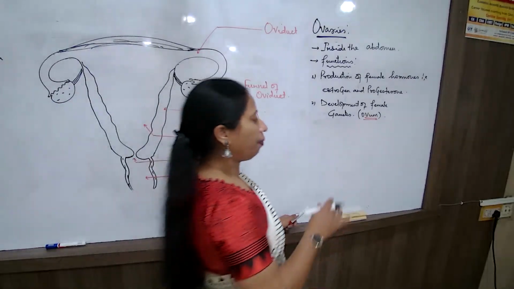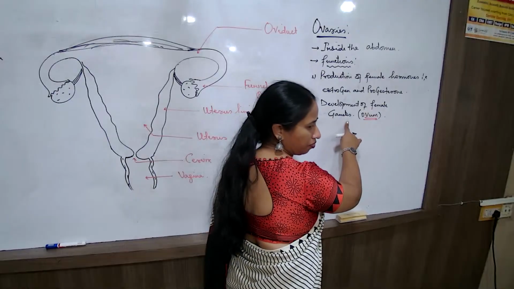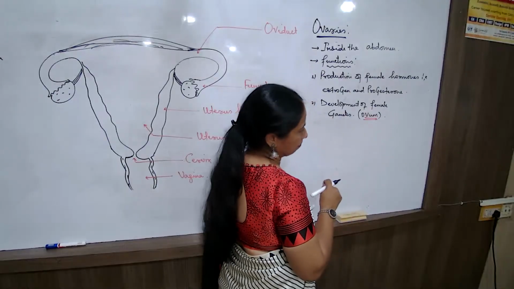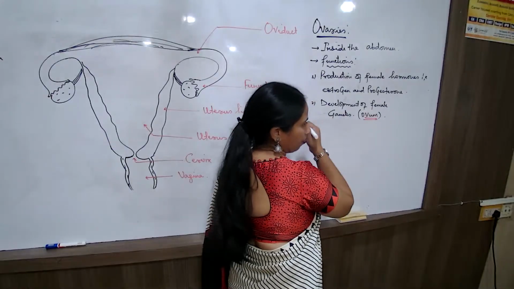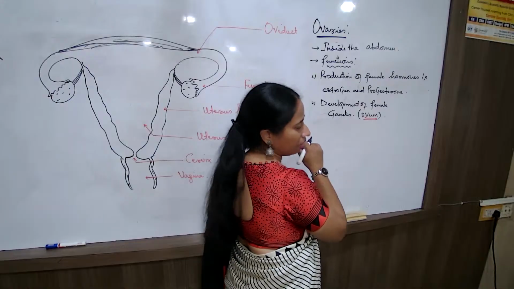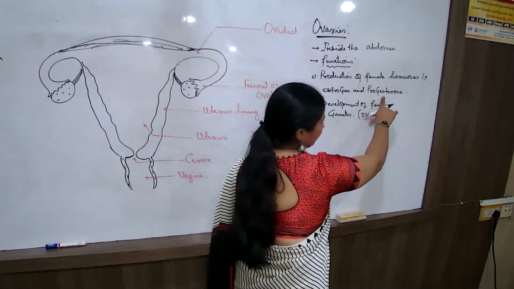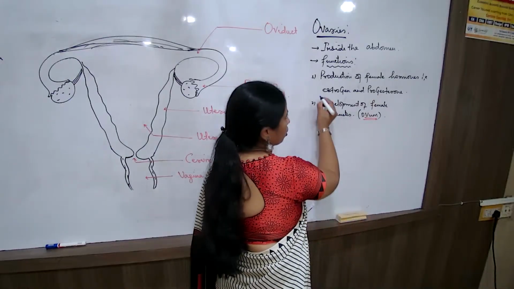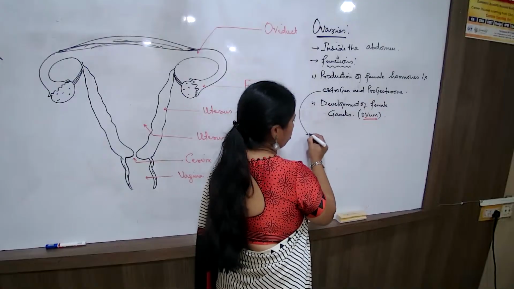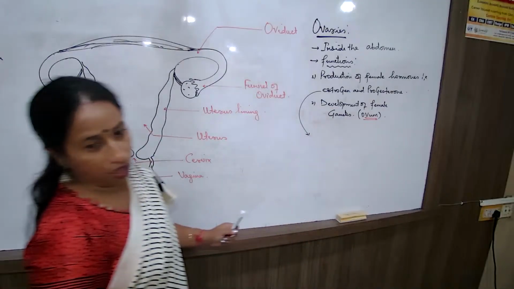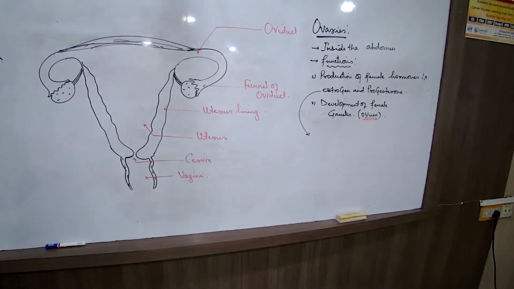Apart from the formation of the gametes, now we try understanding the functions of the estrogen and the progesterone. Let us go through this now. In case of the testosterone, what did we learn? What are the three functions of the testosterone?